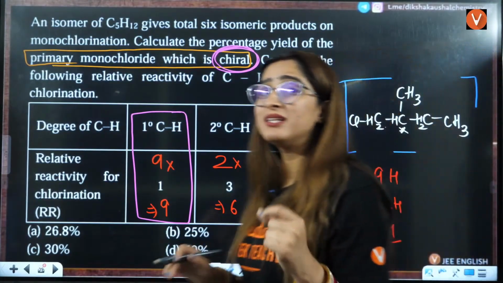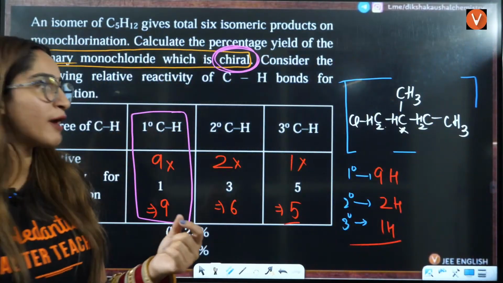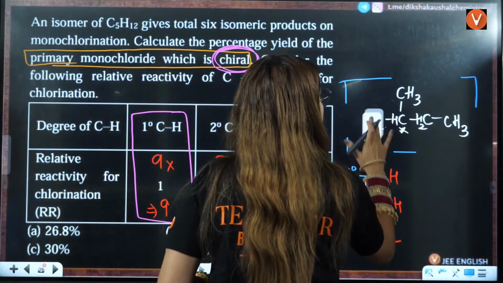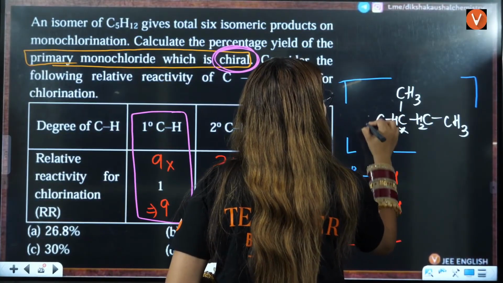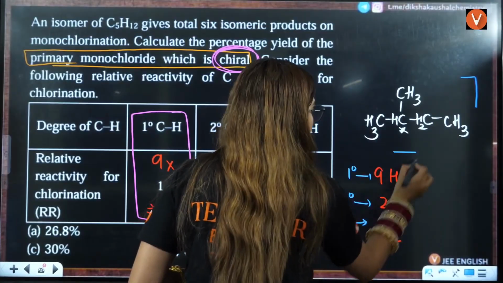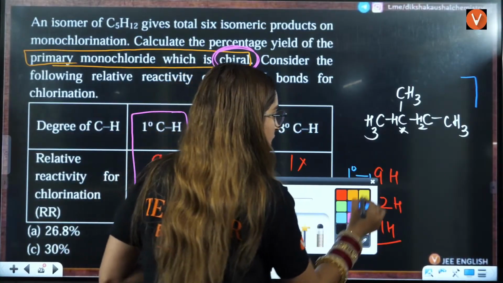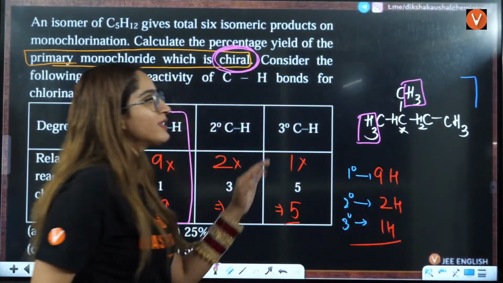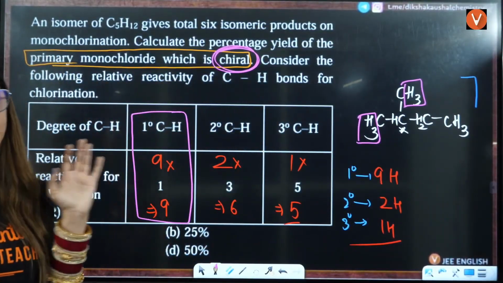That means with the Cl, if you want to replace hydrogen with Cl, only 6 possibilities are there, right? Can you tell me what are the 6 possibilities? The 6 possibilities are these 3 hydrogens and these 3 hydrogens. Only then you can have the chiral carbon here.